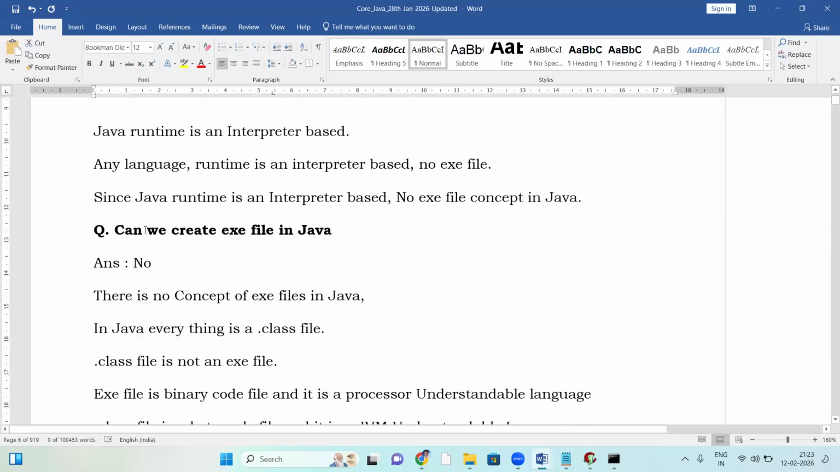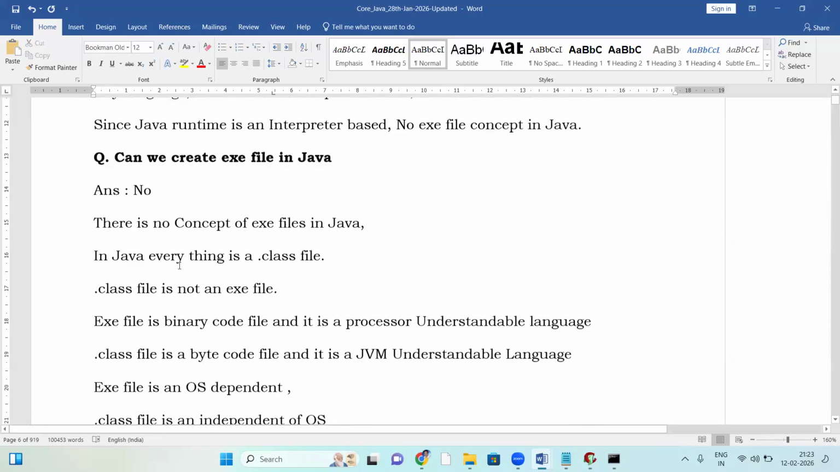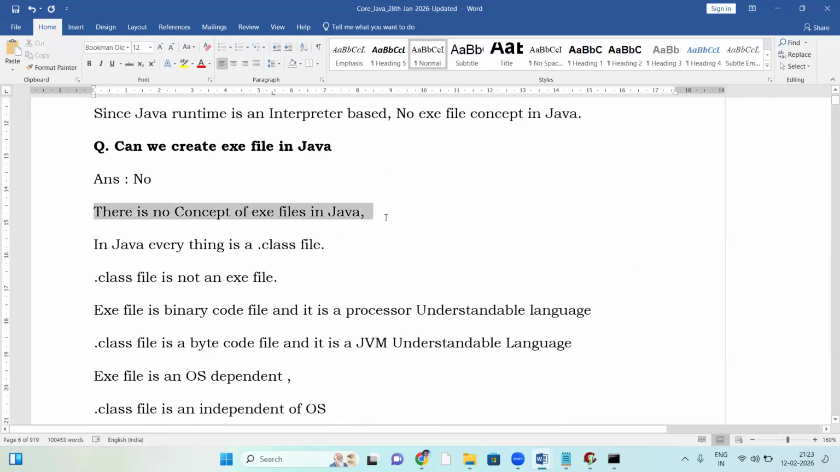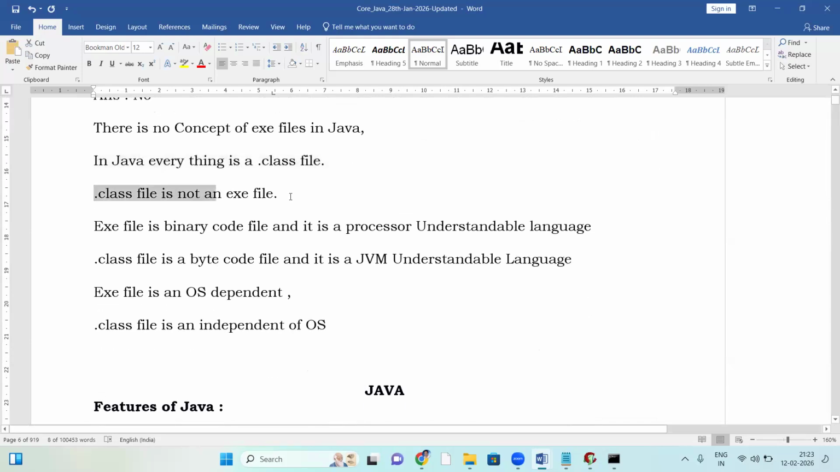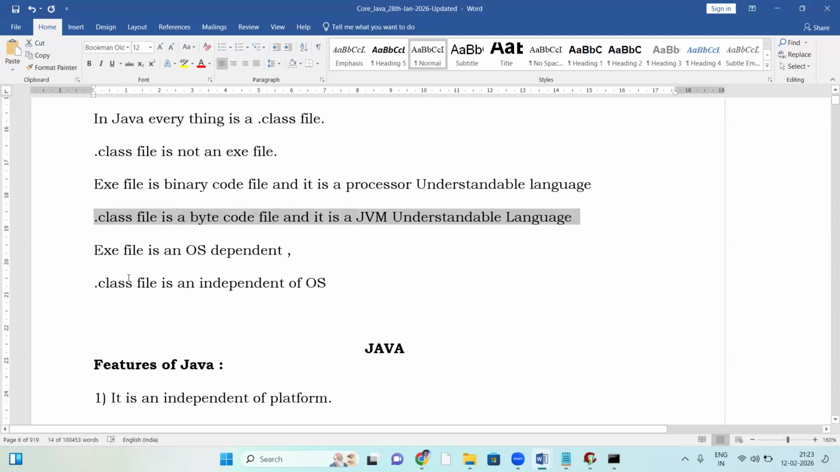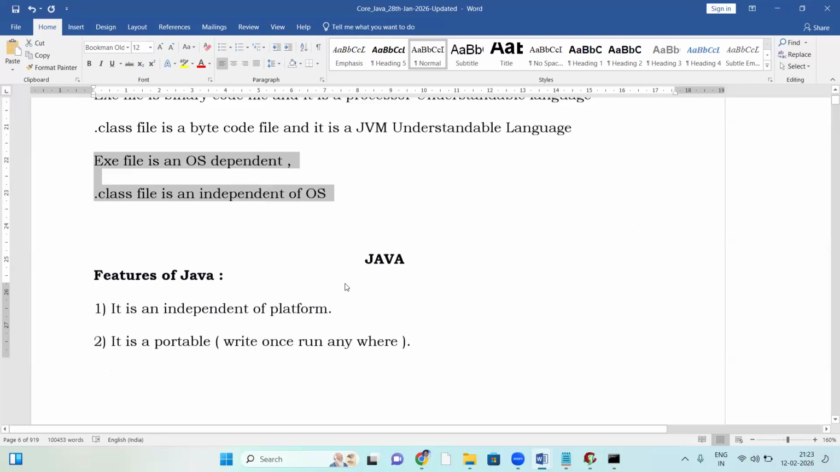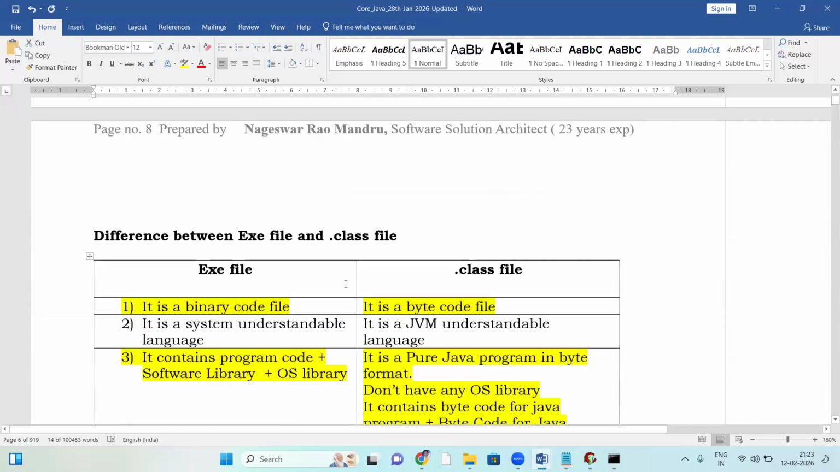Can we create an exe file in Java? No. There is no concept of exe files in Java. In Java, everything is a dot class file, and a dot class file is not an exe file. An exe file is a binary code file, a processor and system understandable language. A dot class file is a byte code file, a JVM understandable language. An exe file is OS dependent, while a dot class file is independent of OS.